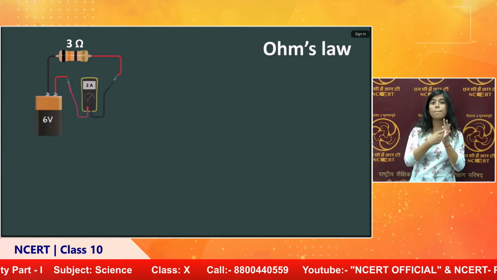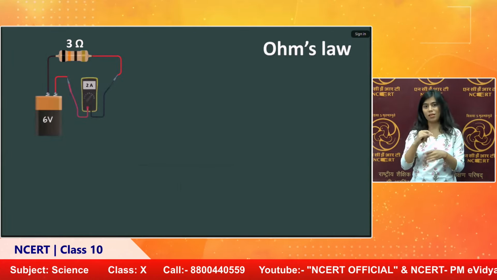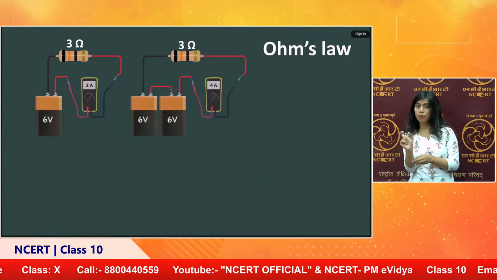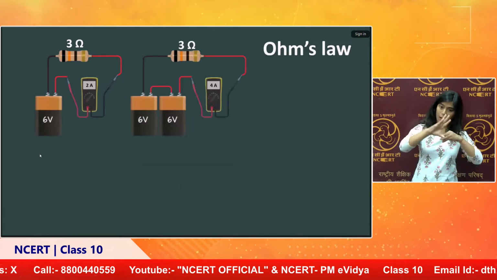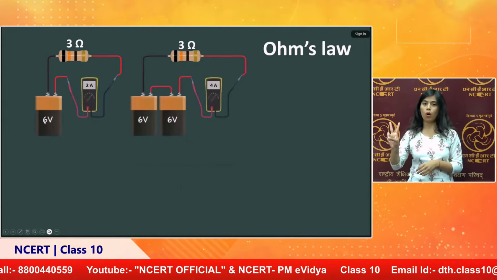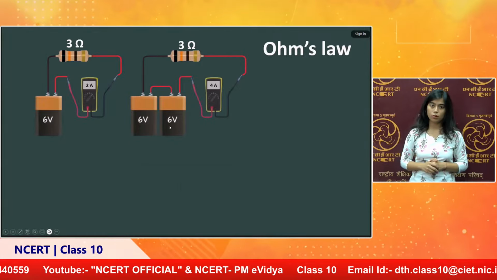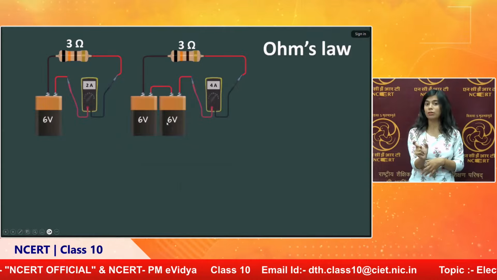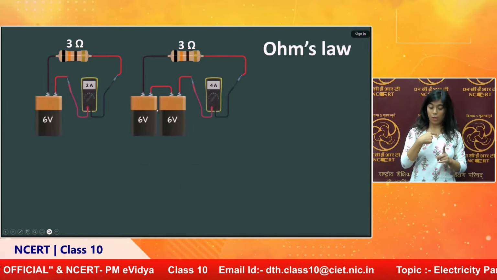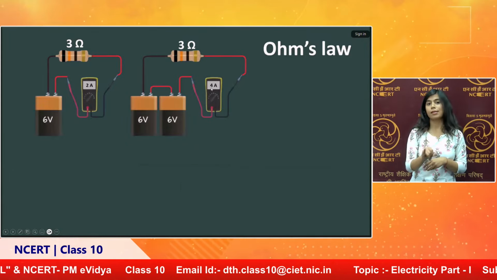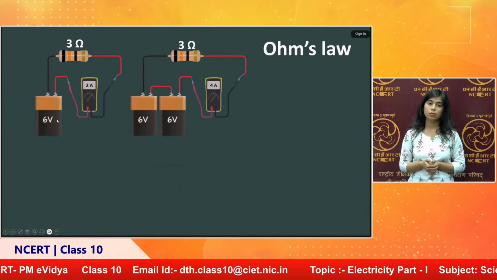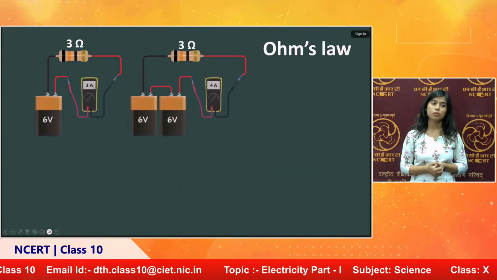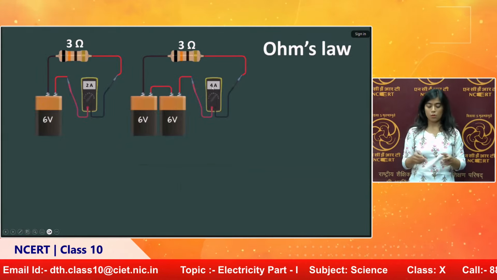Now I add one more battery. That means instead of 6 volt, I add 12 volt in series. So this is also a similar circuit, but instead of one battery, I double the value of the battery. I add 6 more to become 12 volt. Now look at the current, it is also doubled. When voltage gets doubled, current also doubles from 2 ampere to 4 ampere.